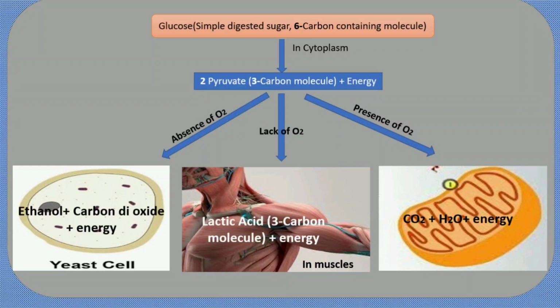During the presence of oxygen, this pyruvate breaks down into carbon dioxide, water and energy. In aerobic respiration, the amount of energy is much higher as compared to anaerobic respiration.